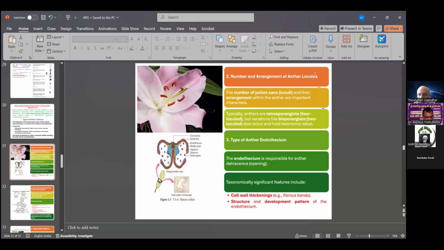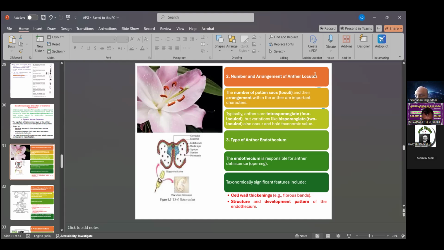What is seen in the anthers here is the number of the pollen sacs or locules, and also their arrangement within the anther, which are also important characters. Typically monothecous or dithecous. Monothecous bilobed anthers, dithecous tetralobed anthers, the two types of anthers which can be classified in dicots. Then also tetrasporangiate, four-loculate, but variants like bisporangiate, two-loculate, also occur, with taxonomic value.